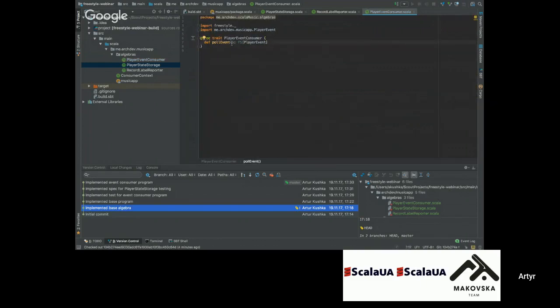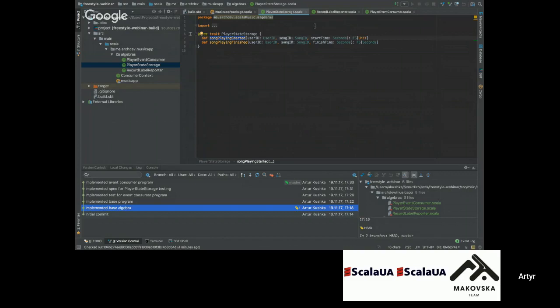Yep. So let's talk a bit more about the algebras that we have. Also, we have player state storage. Player state storage has two actions, two operations. Indicate when some playing started. Sorry.